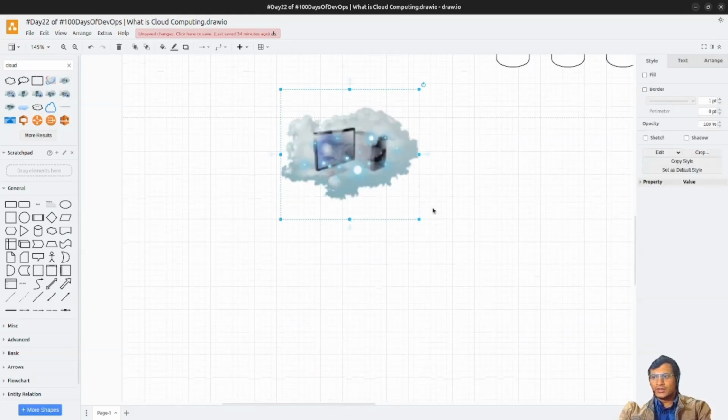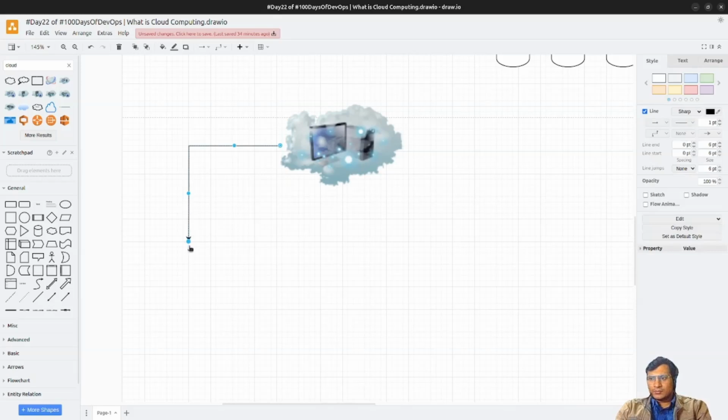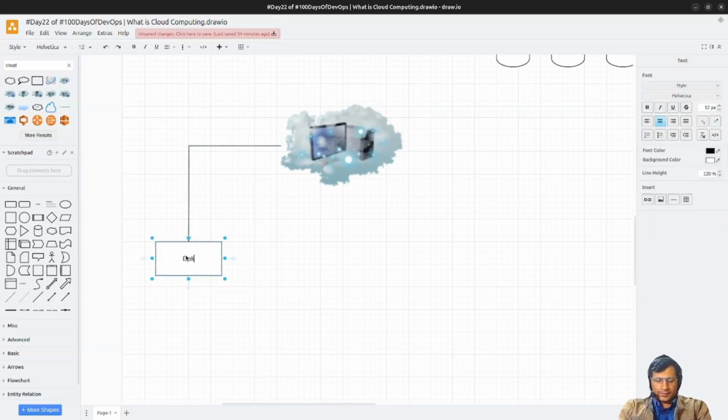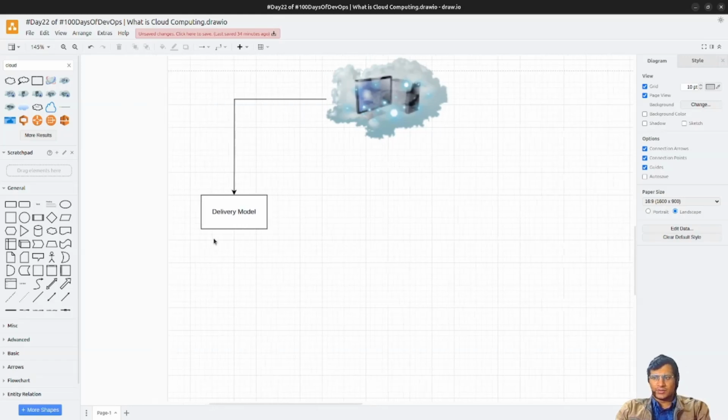What are the types of cloud computing that are available? There are two models: the delivery model and the service model. First of all, let's understand the delivery model. What does delivery model mean? It is how the cloud computing is delivered.